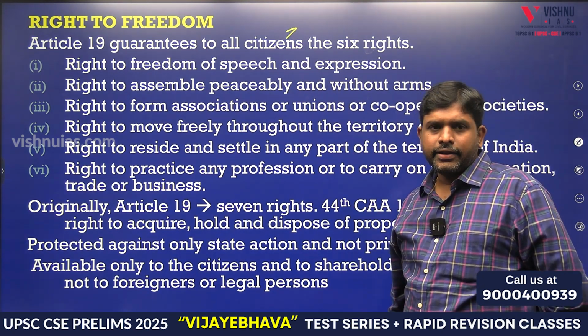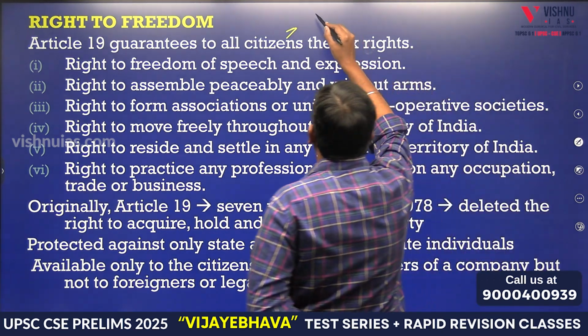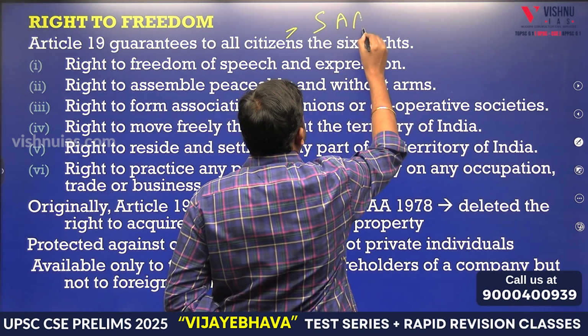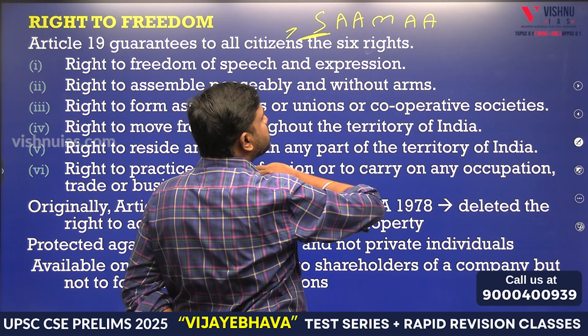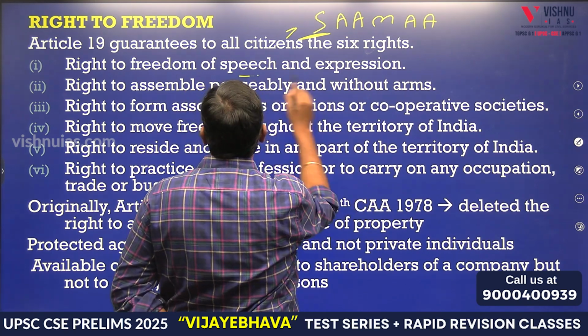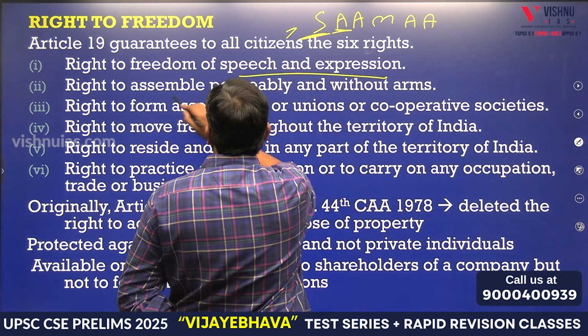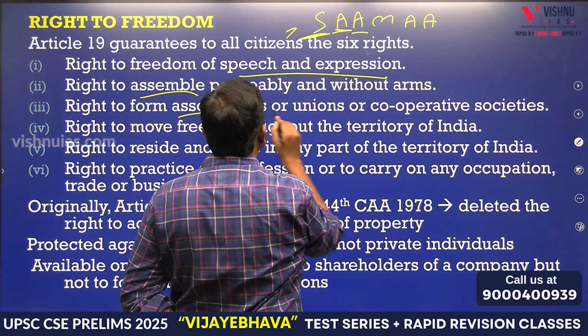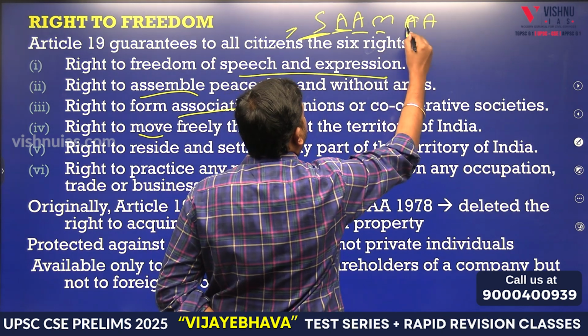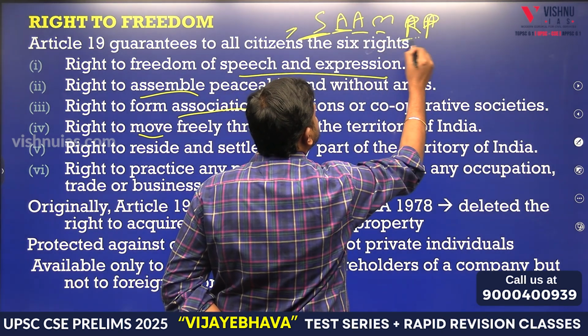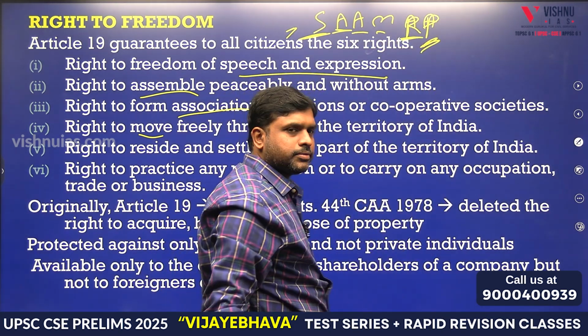Right to freedom, Article 19. Remember this: speech and expression, assemble, association, movement, residence and profession.